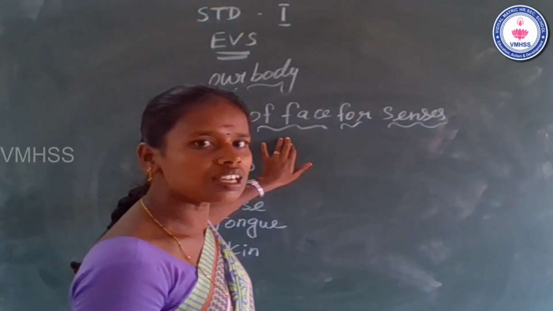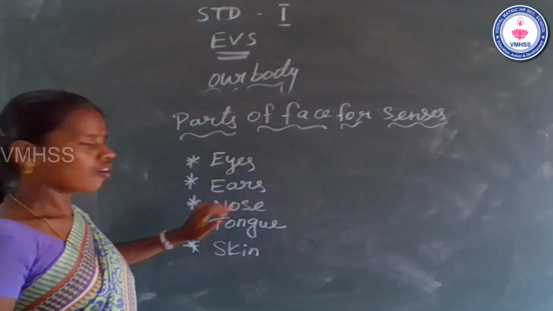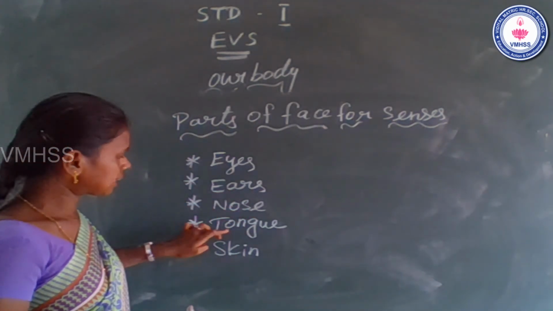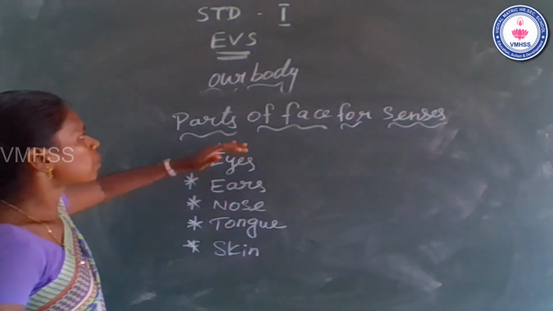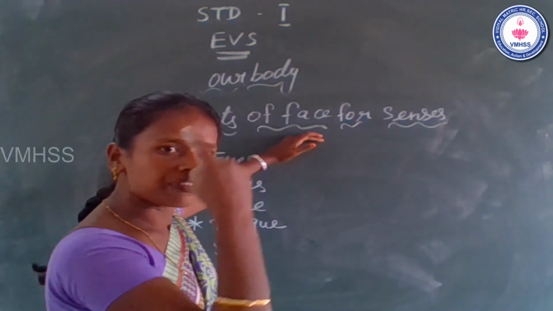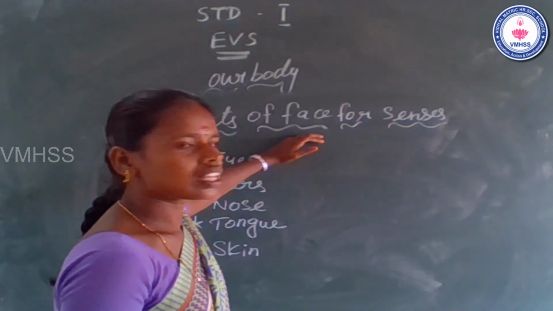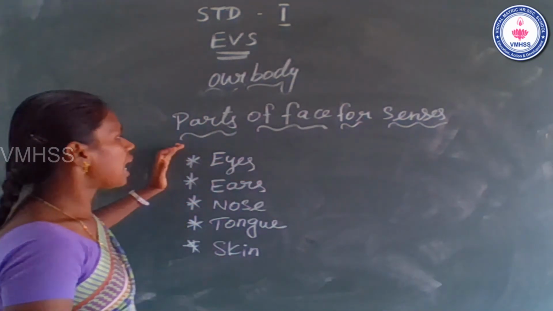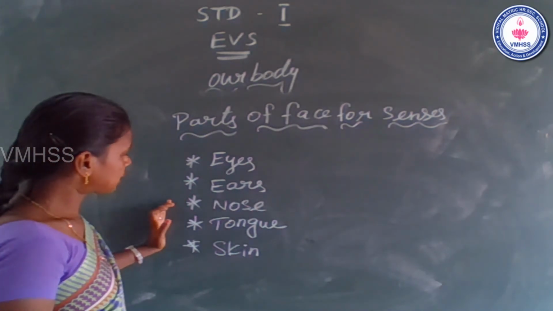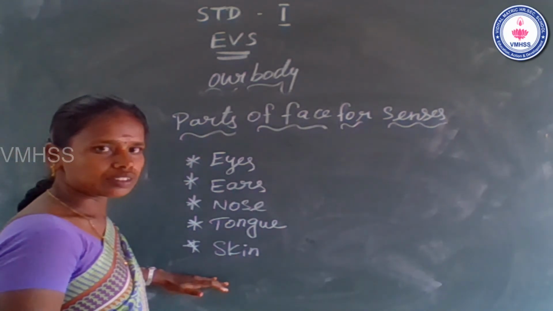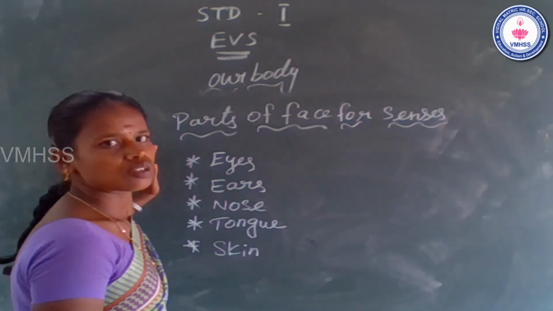Parts of the face for senses: eyes, ears, nose, tongue and skin. The face is in front of our head. It has many senses. These are the parts of the face for senses.